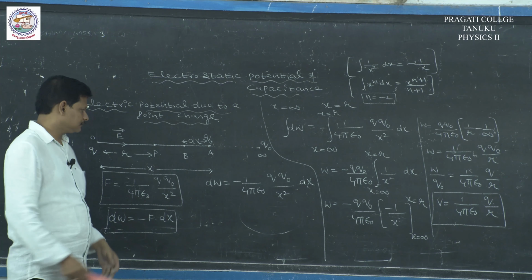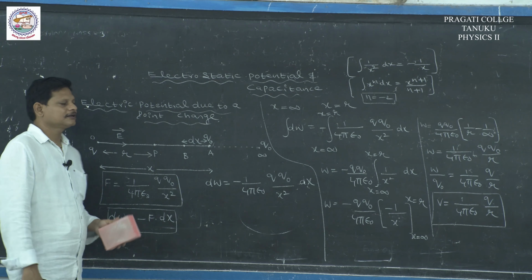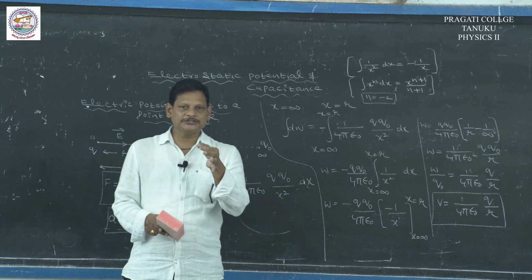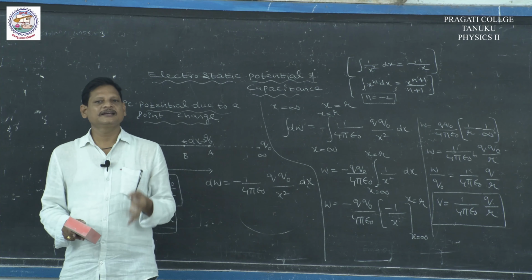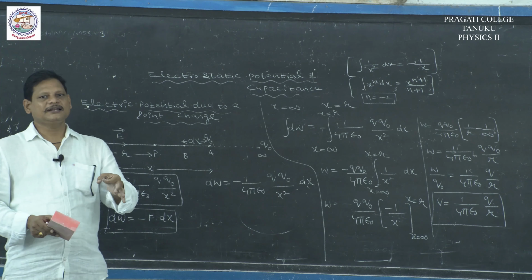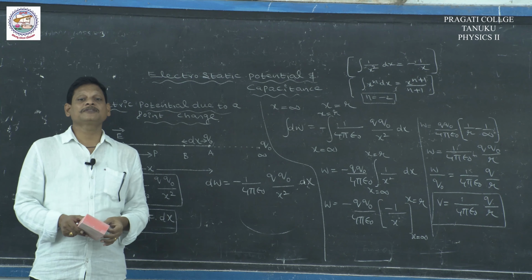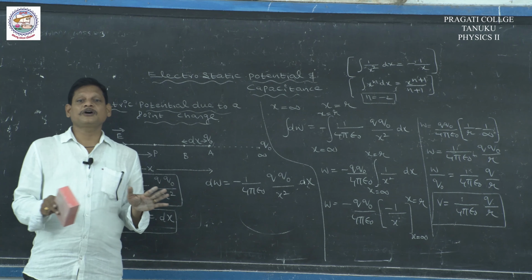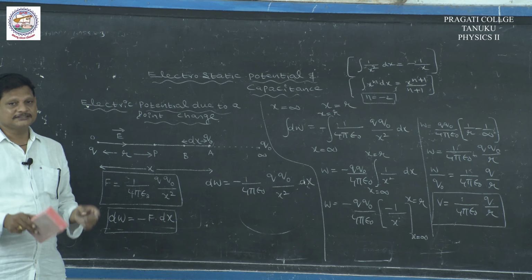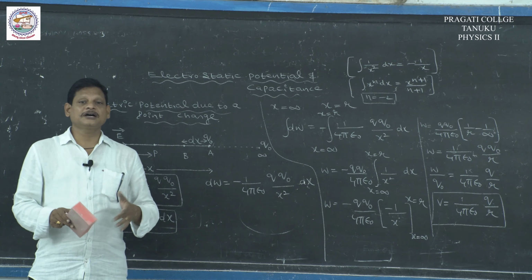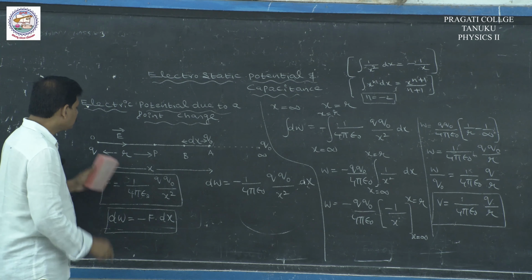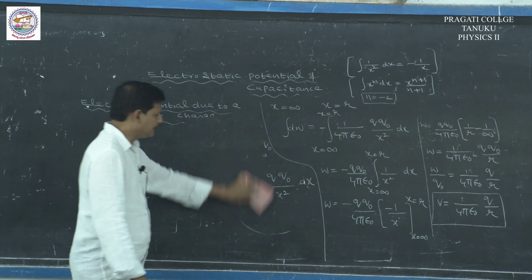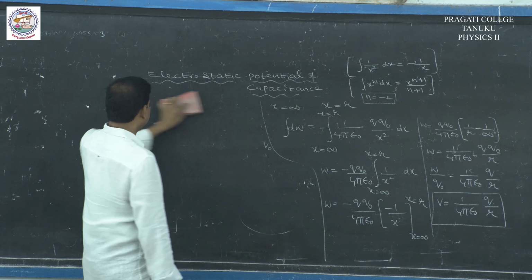Potential is a scalar. The resulting potential at any point is the sum of the individual potentials, the algebraic sum of the individual potentials. It does not follow the vector laws of addition. Then how to calculate the resulting potential at a point?